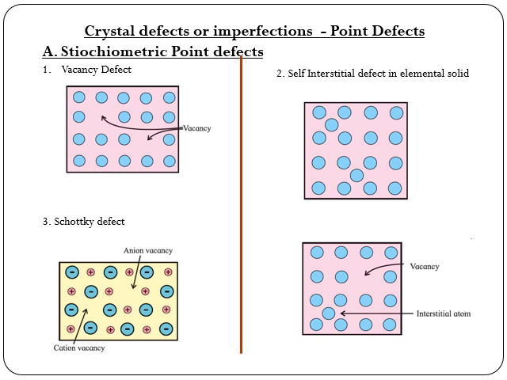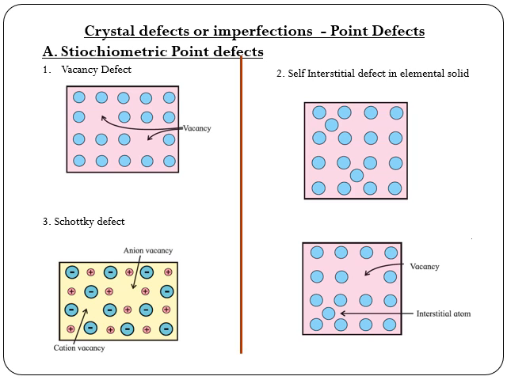Secondly, in an elemental solid, a particle gets shifted from its original lattice point and occupies an interstitial space in the crystal, as shown in the figure. Because of the displacement of the particle, a vacancy defect is created at its original regular lattice site, and at the same time an interstitial defect results at its new position.